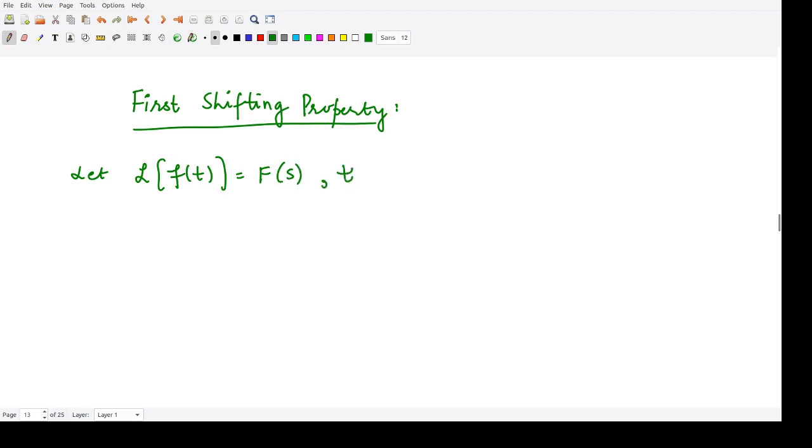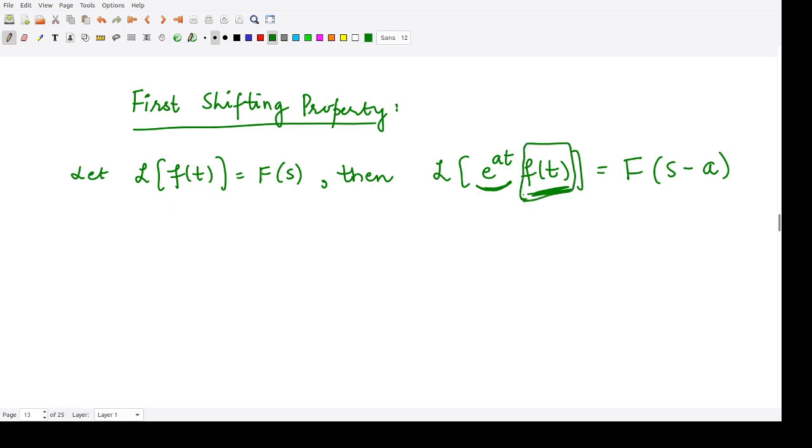Then according to this property, the Laplace transform of e to the power at f of t becomes F of s minus a. So that means whenever you multiply by this quantity e to the power at, here f could be any function, you firstly calculate the Laplace transform of this f of t, and then when you find this F of s, you substitute s with s minus a. And what is this a? This is the coefficient for this particular term.